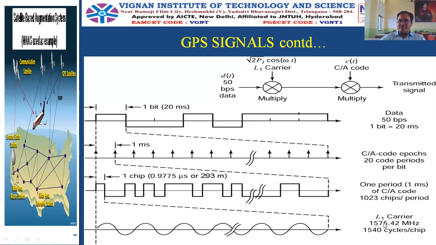And the L1 carrier has a frequency of 1575.42 megahertz with 1540 cycles per chip. Please draw these three waveforms.